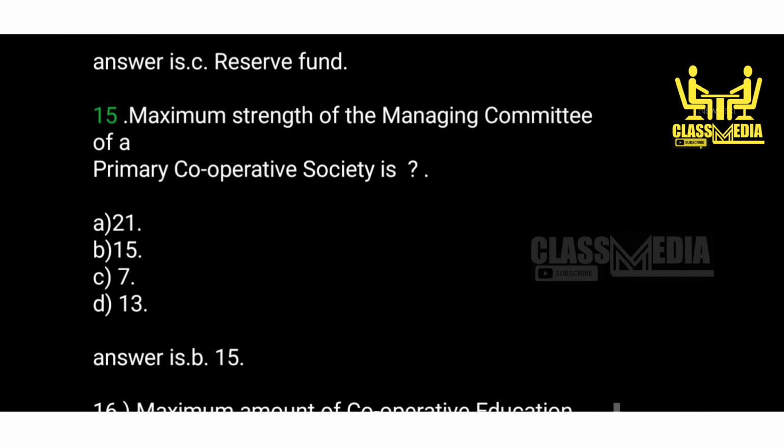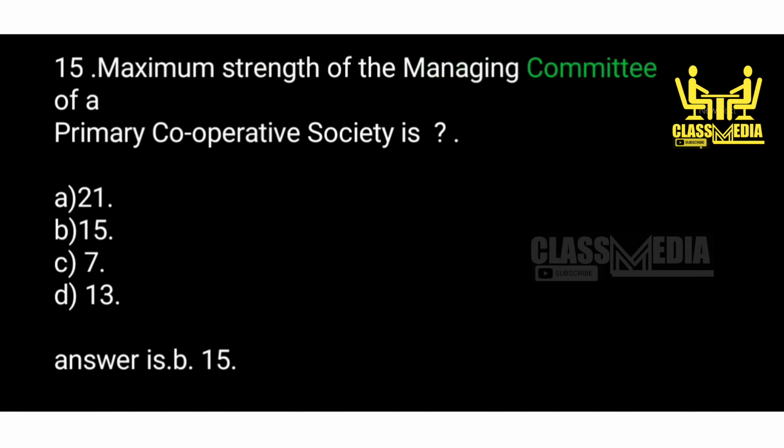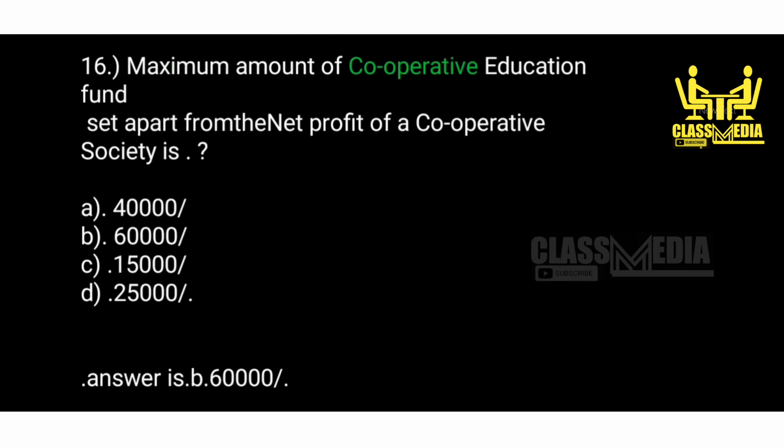Reserve fund. 15. Maximum strength of the managing committee of a primary cooperative society is A. 21. B. 15. C. 7. D. 13. Answer is B. 15. 16. Maximum amount of cooperative education fund set apart from the net profit of a cooperative society is A. 40,000. B. 60,000.